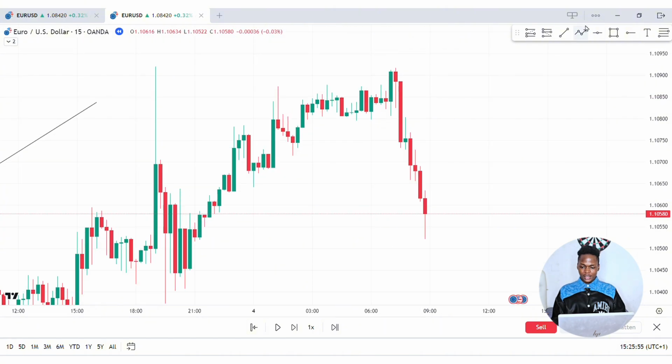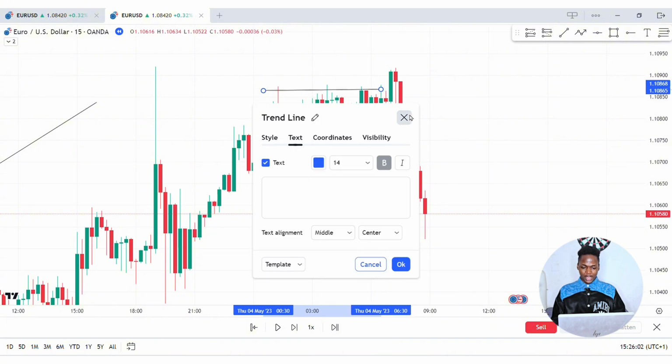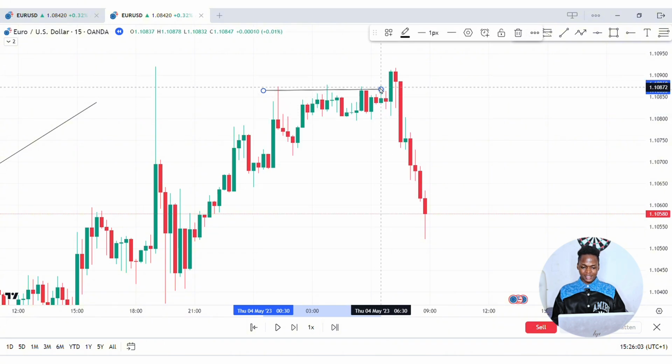We had liquidity at this point right here, right? We had equal highs, liquidity lying at this point, which means that there are a lot of traders who wanted to go long if price surpasses this point, and also a lot of traders who were selling at this point because they thought that price was going to continue going lower from here, and then placing their stop loss above here.